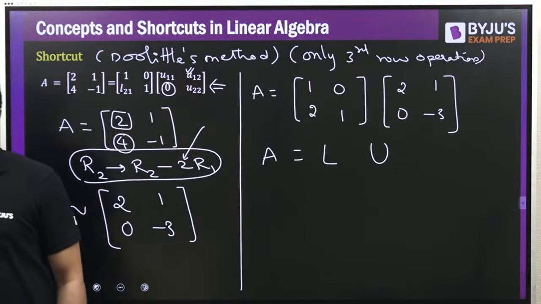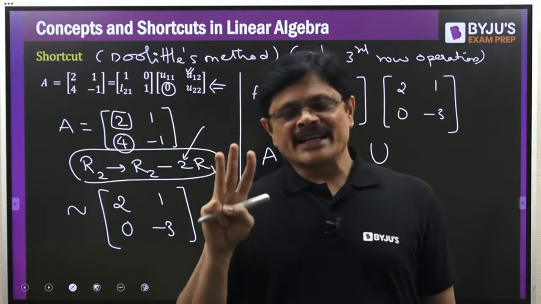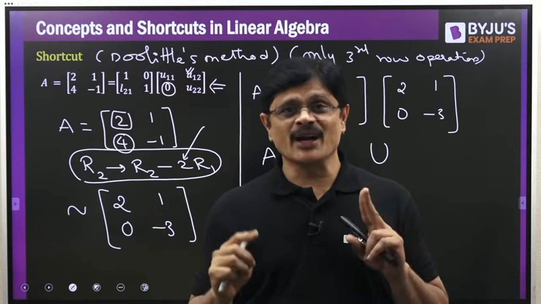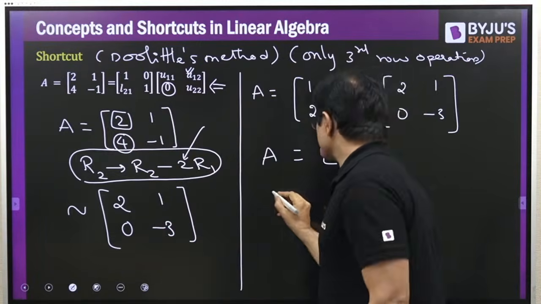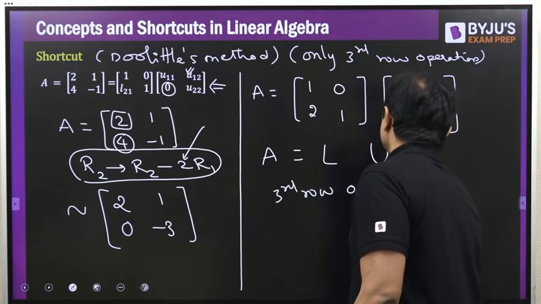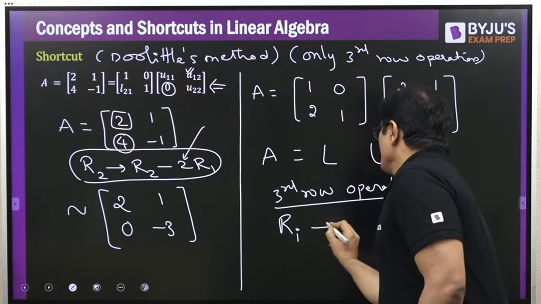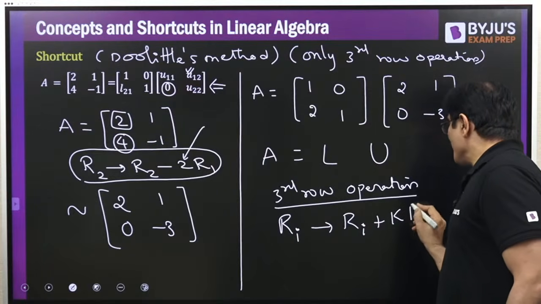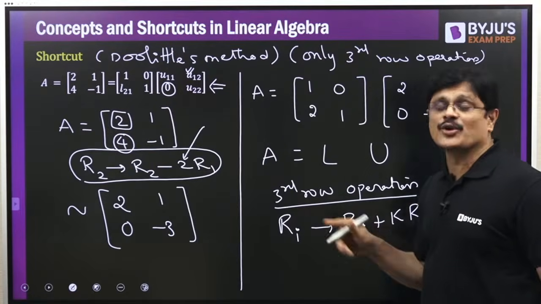What is the third row operation? Oh, see dear, there are 3 types of row operation. The first one is interchanging 2 rows. The second row operation is multiplying a row with a non-zero constant, and the third row operation is this: adding a constant multiple of another row. Adding a constant multiple of another row is called the third row operation.